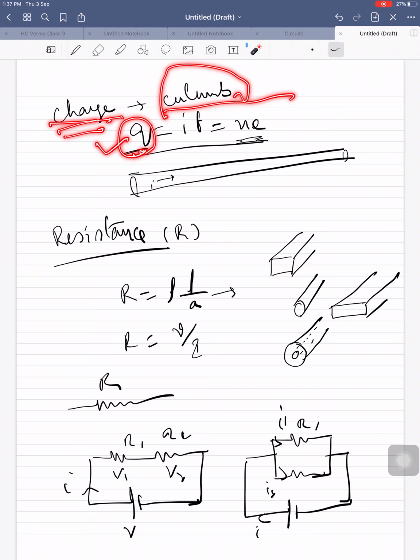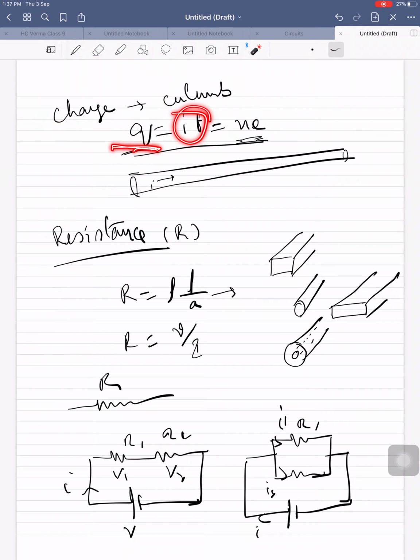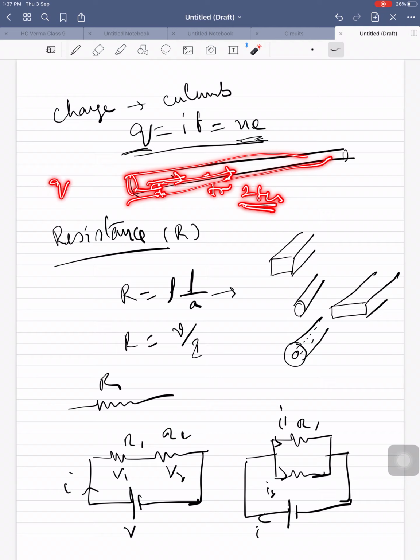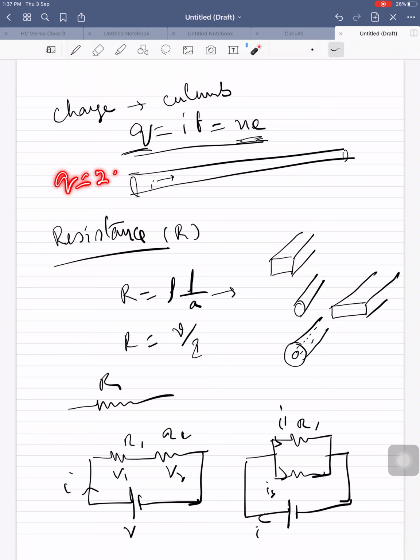You can denote this charge as Q. Q is equal to I T or N into E, that means number of electrons into the charge of one electron. This is a conductor. If I is flowing through this for 2 seconds, then the charge flow in this is 2I. Q equals 2I, because I is the current flowing in this for 2 seconds.